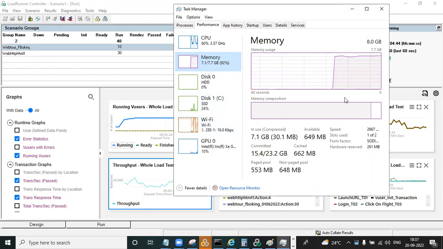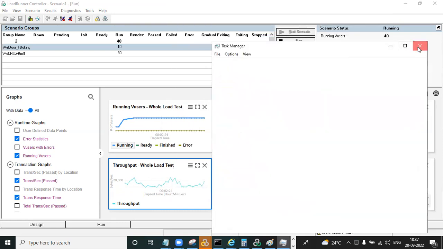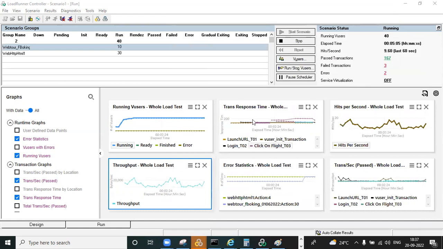So then what I can do is recommend it to the particular team: I executed the 40 user test, but I observed that memory was crossing more than 90% during the test, so could you please increase the memory? You should monitor all these things during the test. CPU and memory are very important, as are the graphs we have, how many errors we are getting and what the errors are, how many passed transactions are happening, the test duration, how much is completed as of now, and how many users are still running, 40 users will be running.